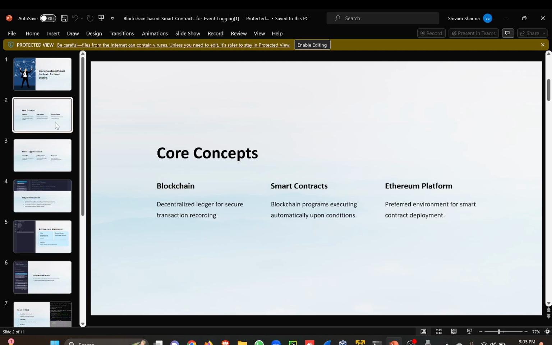And the third one is Ethereum. In our case, we are using Remix as our Ethereum IDE. So the Ethereum platform is Remix for our case.